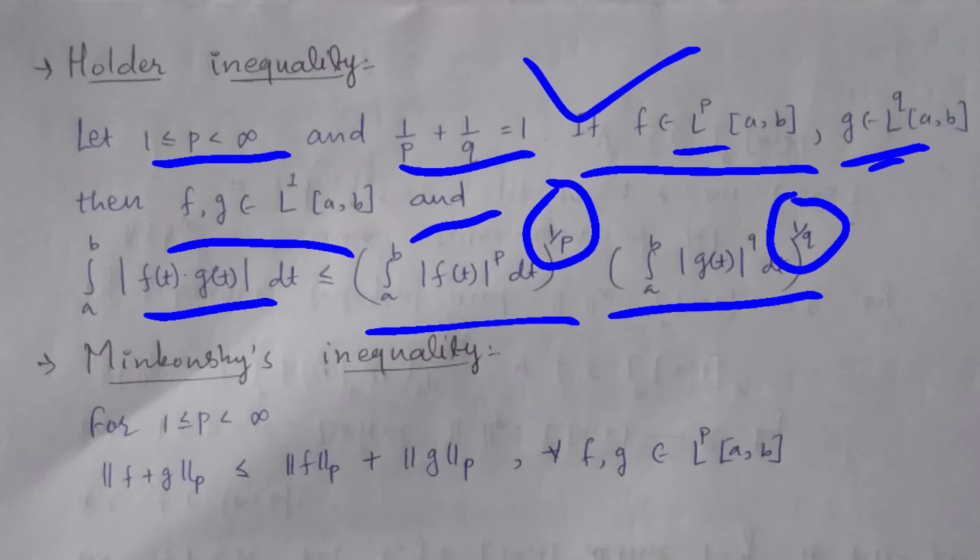Minkowski's inequality in L^p space states that for 1 less than or equal to p less than infinity, norm p of function f plus g is less than or equal to norm p of function f plus norm p of function g, where f and g are functions in the space L^p[a,b].